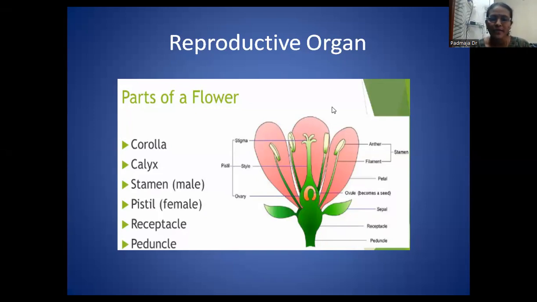Like this, we can also get some type of bits. And the next one is the center part, the gynoecium. The swollen part of the gynoecium is known as the ovary, the elongated part is the style, and this is the stigma. All this process we are going to study now.